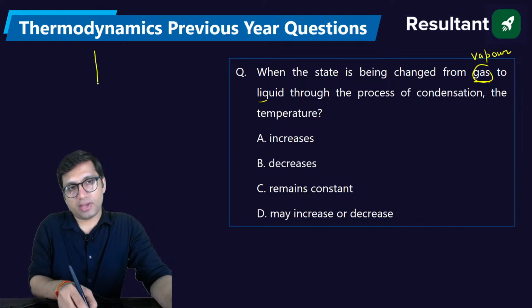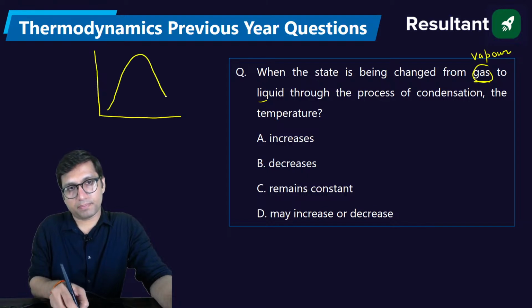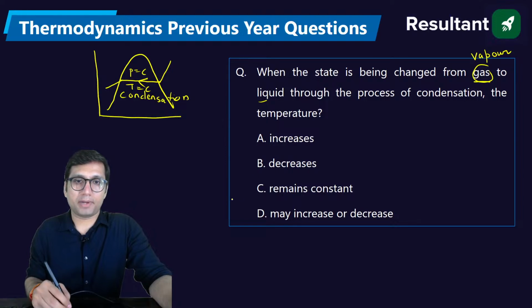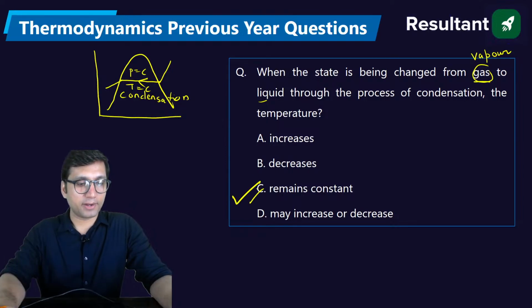Whenever the phase change takes place from vapor to liquid, the process is called condensation. During condensation, the pressure as well as the temperature remains constant. So the temperature will remain constant during the condensation process.